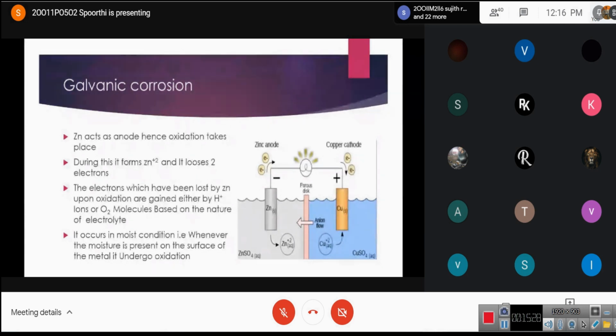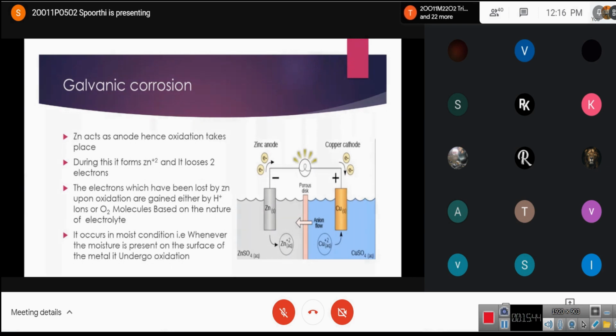Here there are much better oxidants than copper in our environment, that are H plus ions and oxygen molecules. As we have learned in the previous presentation, when the electrolyte is in acidic medium, H plus ions act as cathode, and when the electrolyte is in neutral or basic medium, O2 molecules act as cathode.